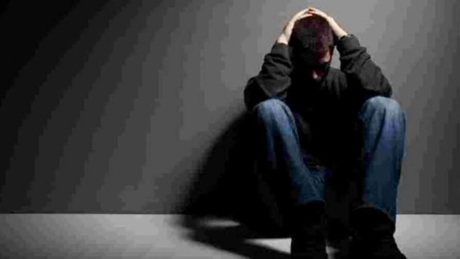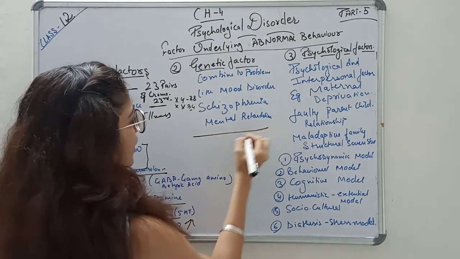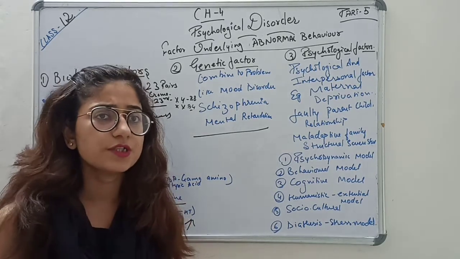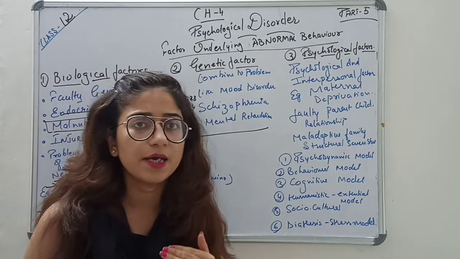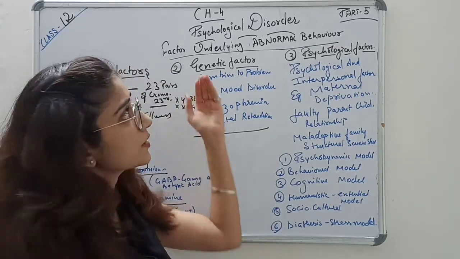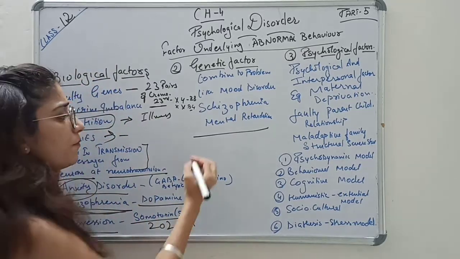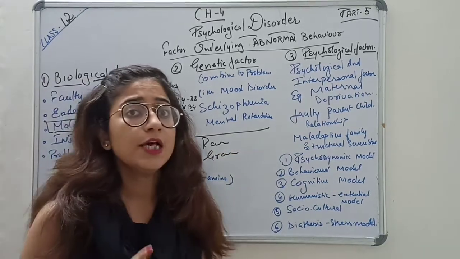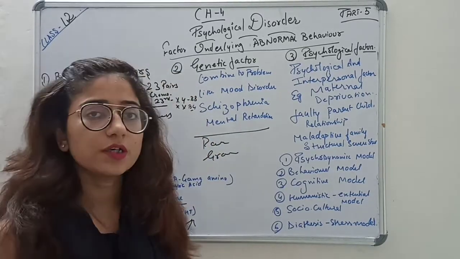These are all the biological factors which affect psychological disorders. Now coming to the genetical factors. The genetical factors contribute to problems like mood disorders. If your genes are affected, then it causes psychological disorder. If your parents or grandparents suffer from a disorder, that is a reason this disorder can be transferred.